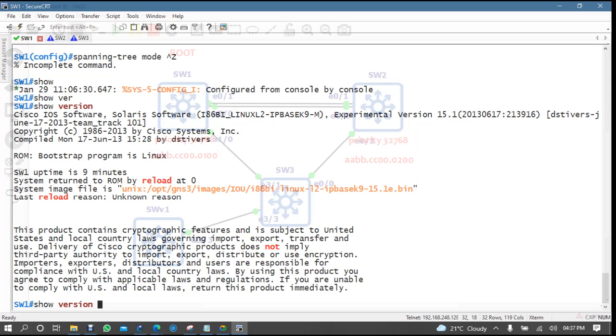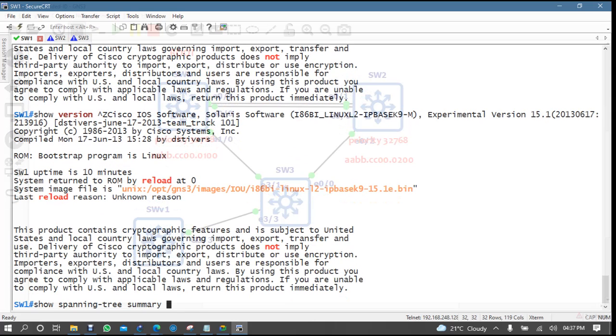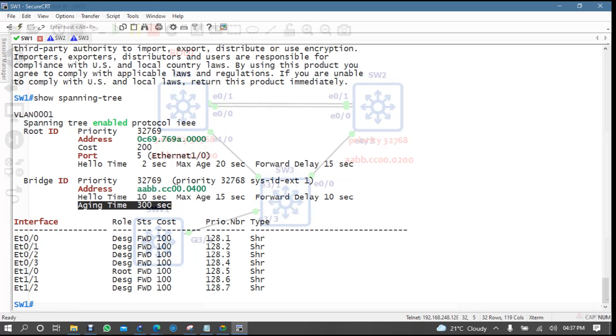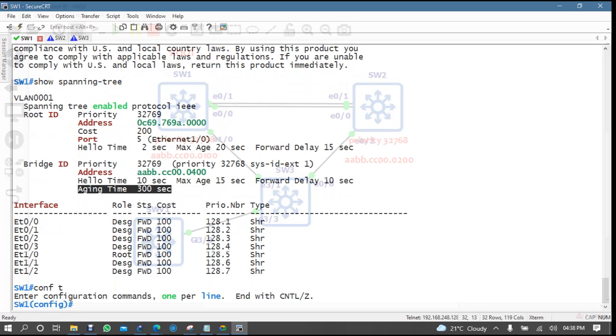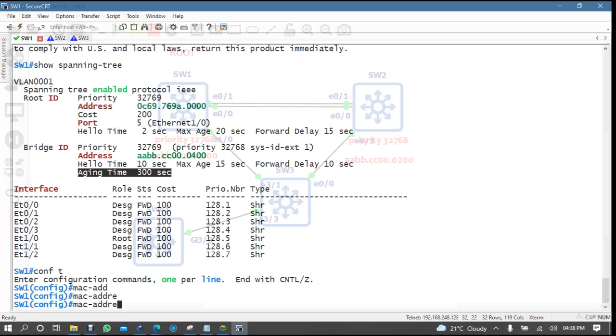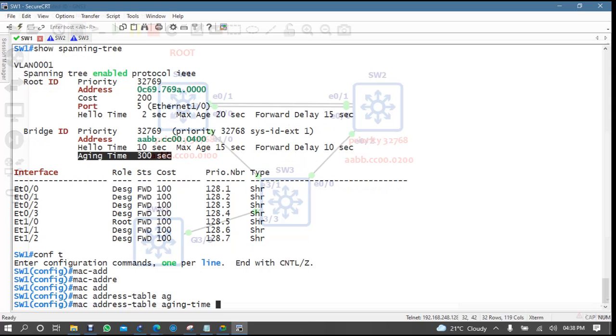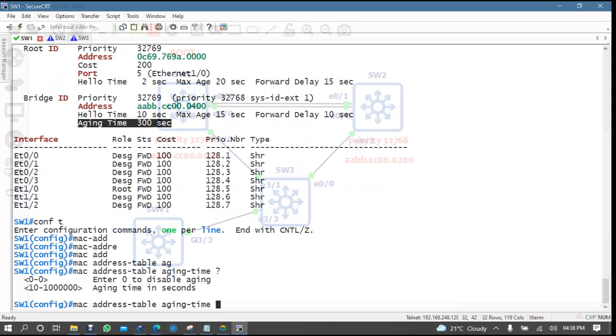Okay, now just a second. So we have configured all the timings. You can see here we have changed the spanning tree timing. Now we are changing the MAC address table timing, right? That is known as aging time. So now you come here and type mac address-table aging-time, and now you put a question mark.